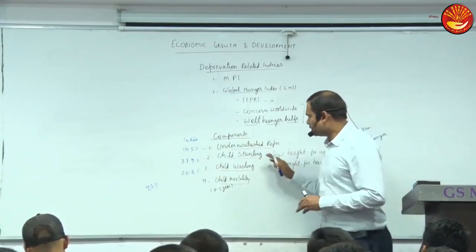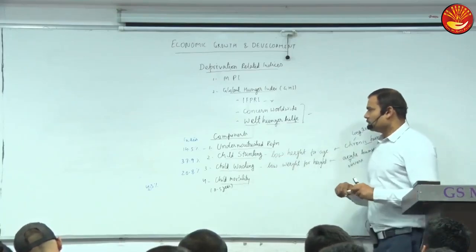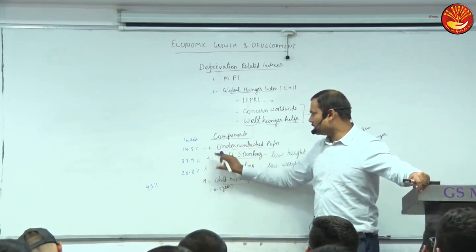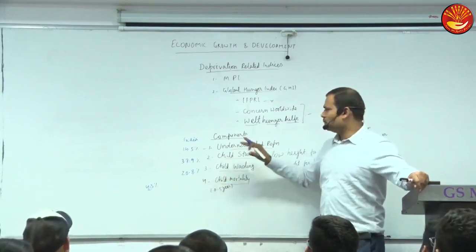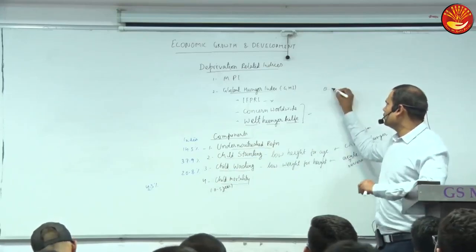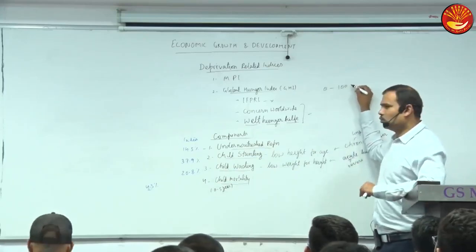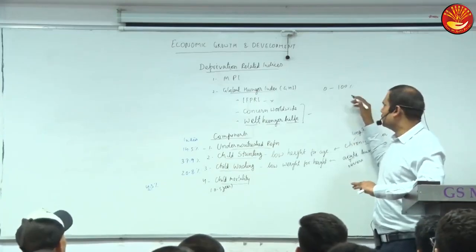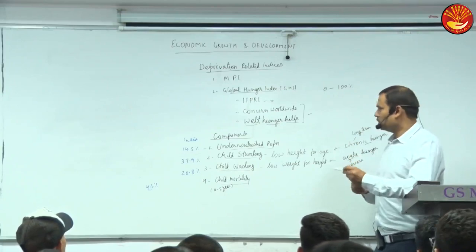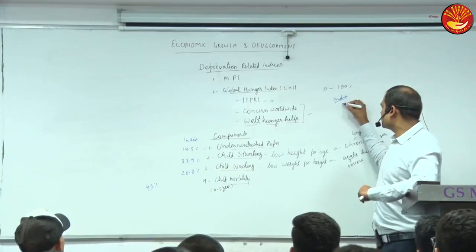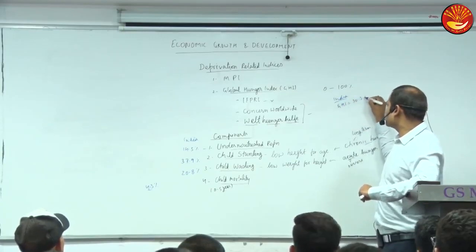Okay, so based on these indicators, they have given weightages: 1/3 weightage to this, 1/3 to this, and 1/3 divided into 2, 1/6 and 1/6. But the calculation is not so important, and the value ranges between 0 to 100%. So the higher the value, the more deprivation. So India's GHI value was 30.3%.